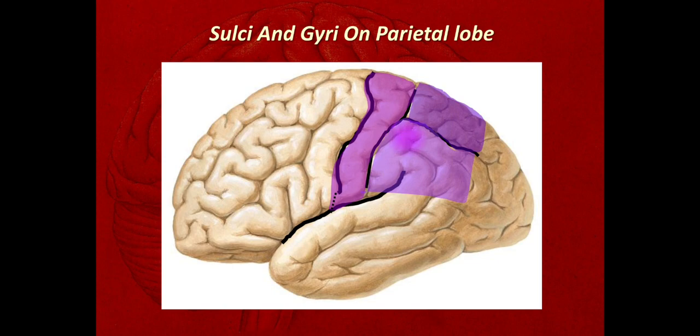Okay, so we have seen the parietal lobe. On the parietal lobe there are only these sulci and gyri: the post-central sulcus and the post-central gyrus, the intraparietal sulcus, the superior parietal lobule and the inferior parietal lobule. So we have seen the sulci and gyri on the parietal lobe.